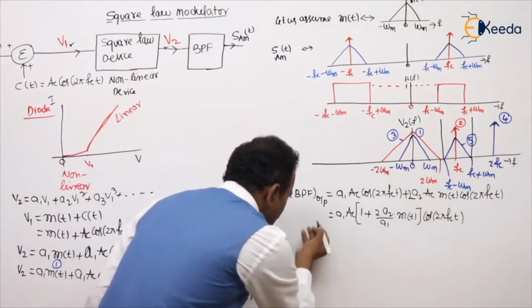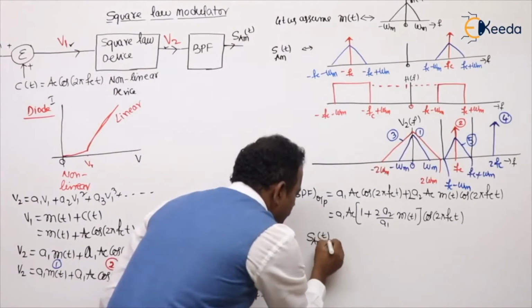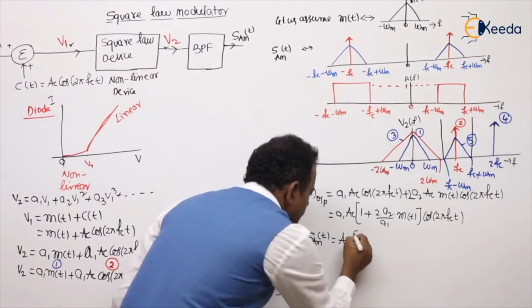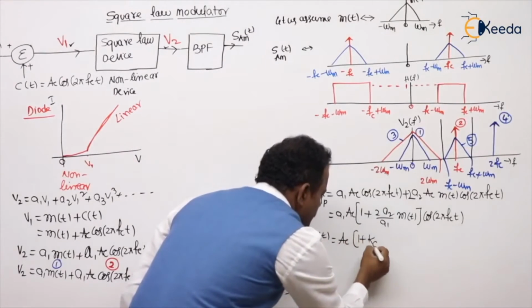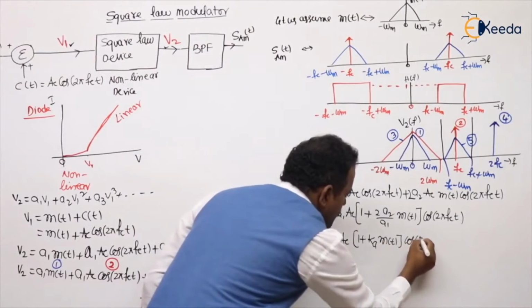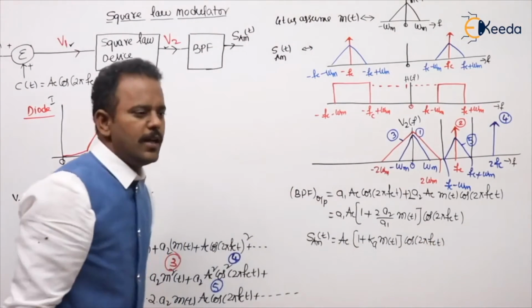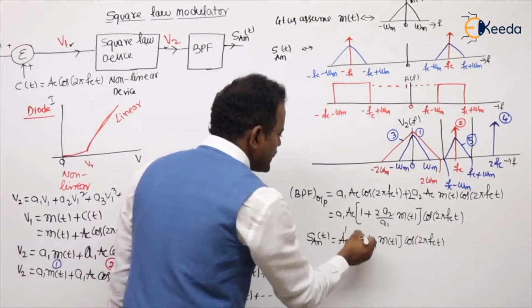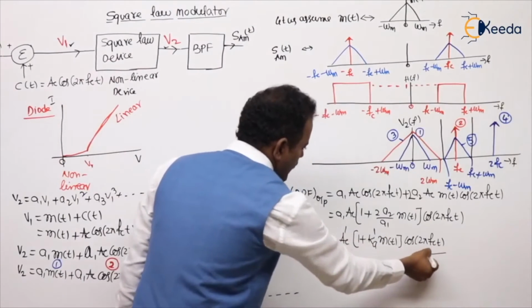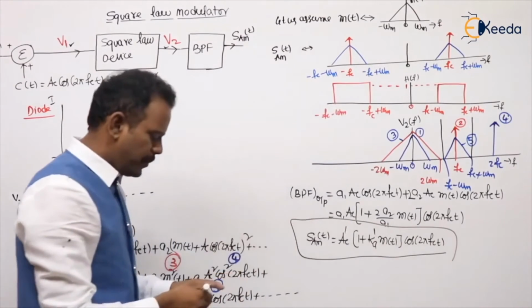Now, what is this? This is nothing but the AM equation. What is the standard equation of AM? The standard equation is AC into 1 plus Ka into M of t into cos 2 pi FCT. Here you got new values now. So that's why I'm calling them AC dash and Ka dash. You can compare. I already showed you previously also. Now you can compare.